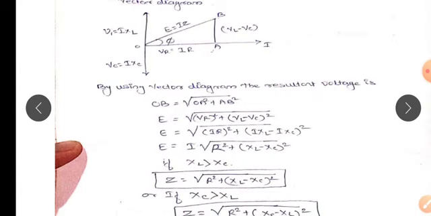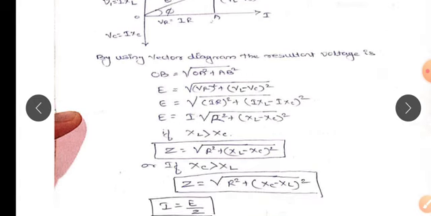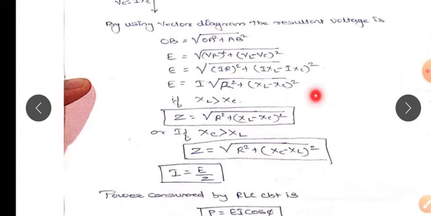OB is equal to square root of OA square plus AB square. E equal to square root of OA square, which is VR the whole square, plus AB square, which is VL minus VC the whole square. So E equal to square root of IR square plus IXL minus IXC the whole square. Taking I as common outside the square root, E equal to I square root of R square plus XL minus XC whole square.